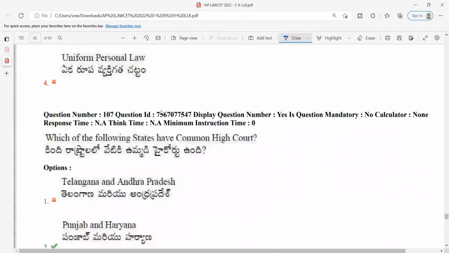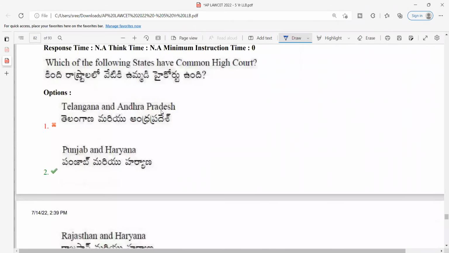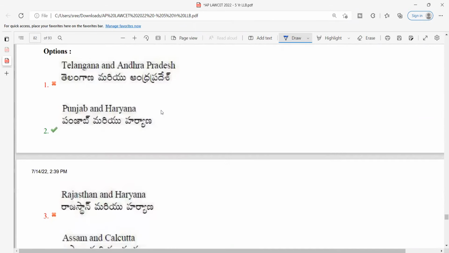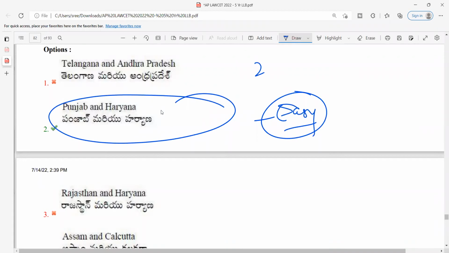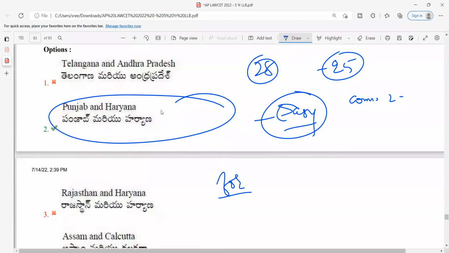Which of the following states have a common high court? Common high court is Punjab and Haryana. A very easy question, I can say. Today somebody asked me, there are 28 states in India, but there are only 25 high courts. Yes, this is allowed because by the 7th Amendment, we made a provision that there can be a common high court for 2 or more states. And in India, there shall be a high court for each state and not in each state.